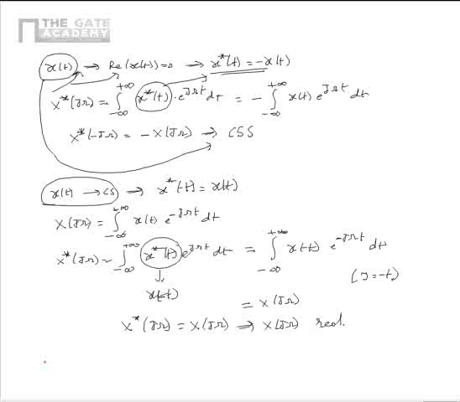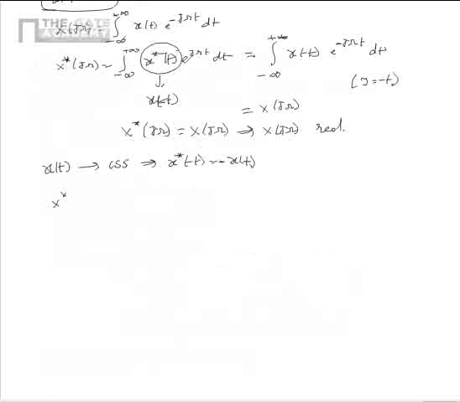Now let us consider another case in which the given continuous time and non-periodic signal x of t is conjugate skew symmetric. That implies it satisfies the property x star of minus t is equal to minus x of t. So here we can write that x star of j omega is equal to integral minus infinity to plus infinity x star of t e power j omega t dt.